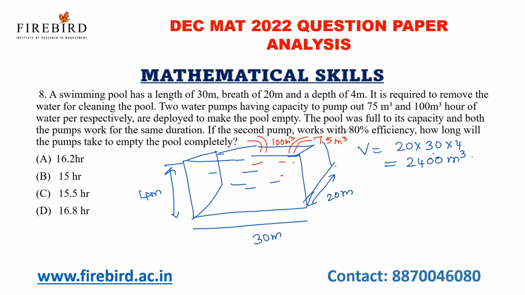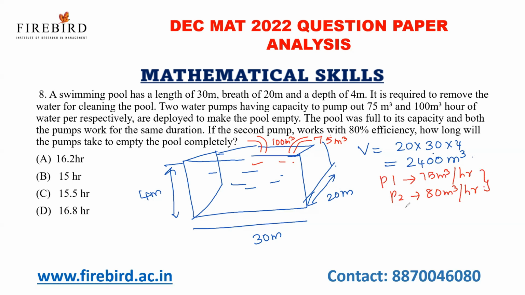If the second pump works with 80% efficiency, the second pump is 100 meter cube per hour. So 80% of 100 meter cube is nothing but 80. How long will the pumps take to empty the pool completely is my question, right? Now, pump 1 is 75 meter cube per hour and pump 2 is 80 meter cube per hour.